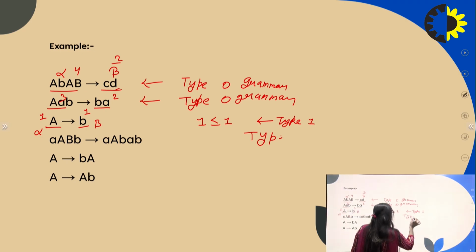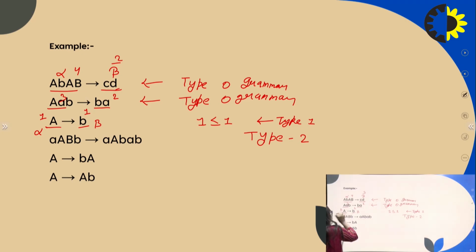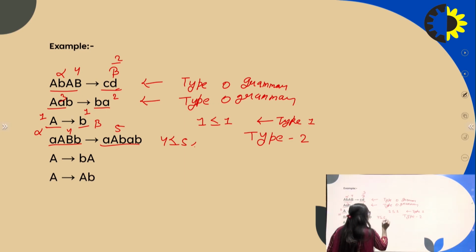And we can say that this is a type 2 grammar, because a type 2 grammar has a single non-terminal on the left-hand side and any combination of terminals and non-terminals on the right-hand side. And the fourth one: the length of alpha is 4 and the length of beta is 5. 4 is less than or equal to 5, and this is a type 1 grammar.